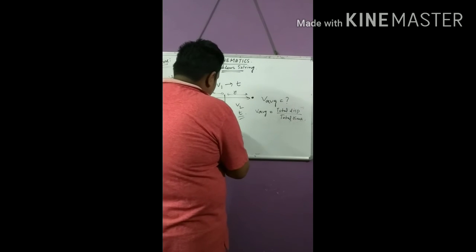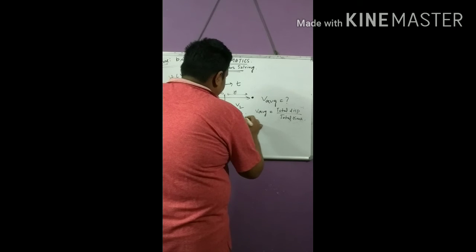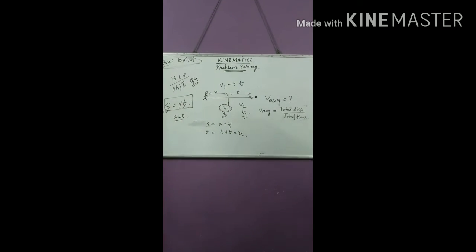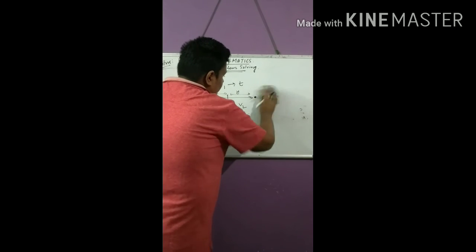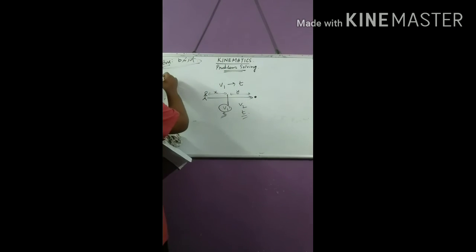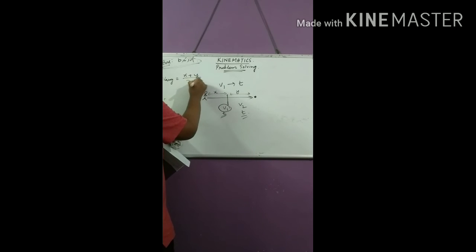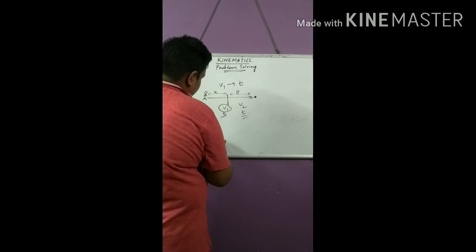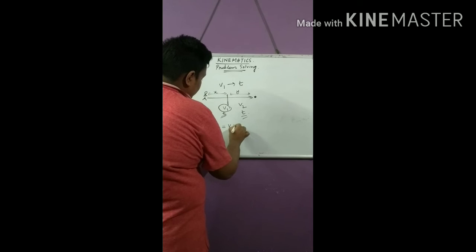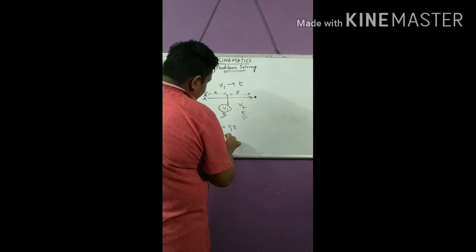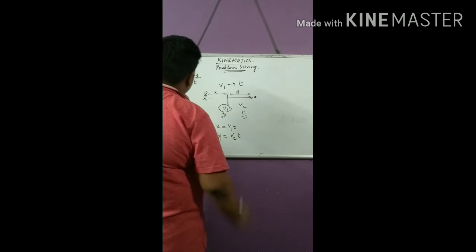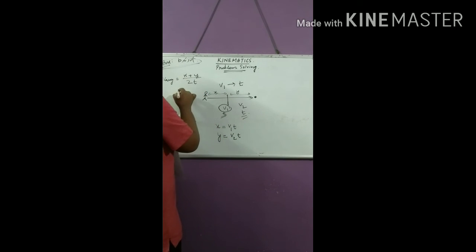So putting in the formula, what will be V average? It will be x plus y upon 2t. Now what is x? x equal to V1t, s equal to vt, and y similarly will be V2t. Just put the values and you will get the answer.